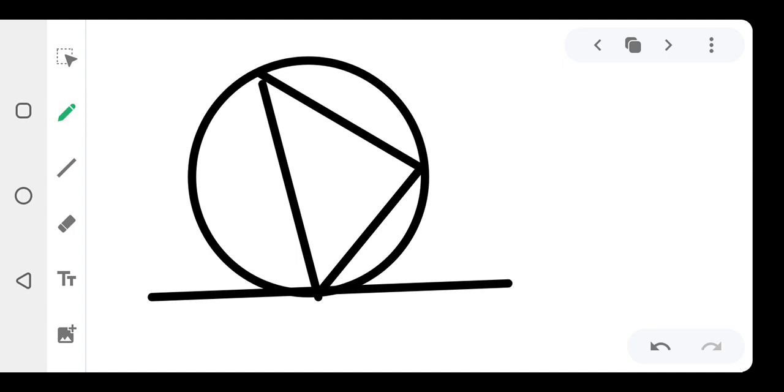If I call this my A, I want to tell you that alternate angles are equal, right? That's what we talk about in the alternate angle theorem. So this one that is here, the whole of this angle that is there, I'll call it my B. You understand? So what I want to say is this: this B is equal to this A. This B is alternating to this A. And they are equal. I can also say that this angle that we have here is also alternating to the angle that we have here. If I call this one, I can call this my C.